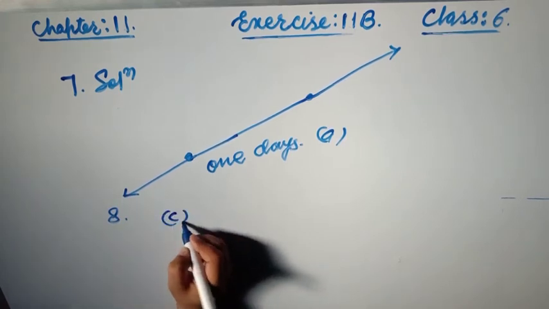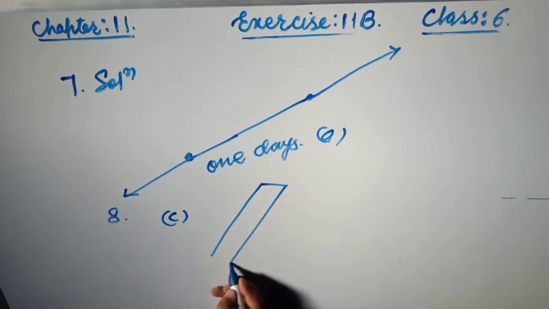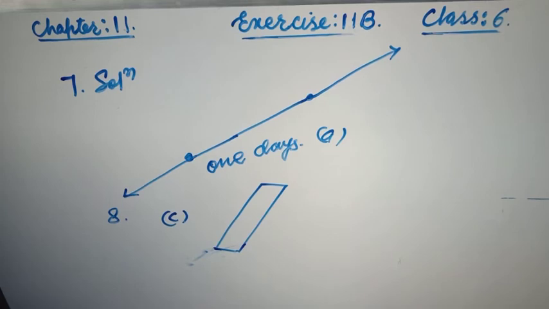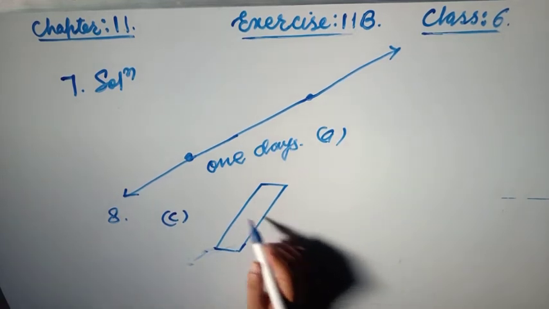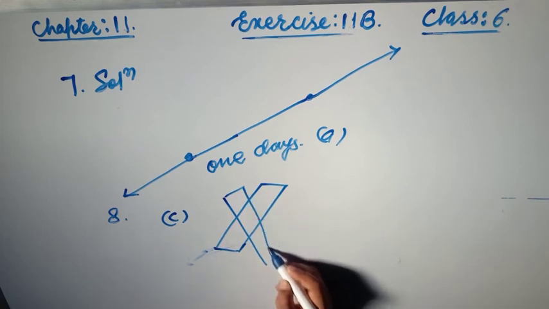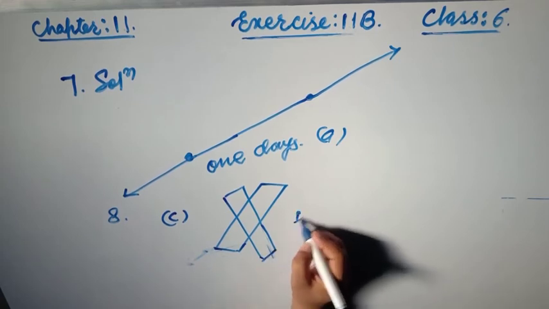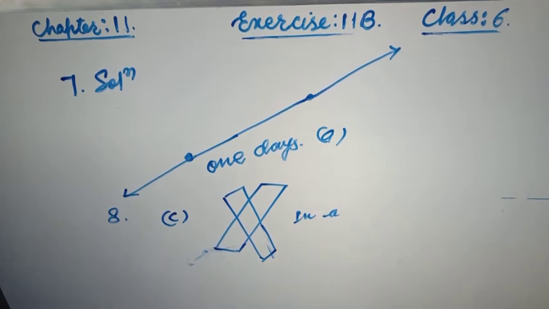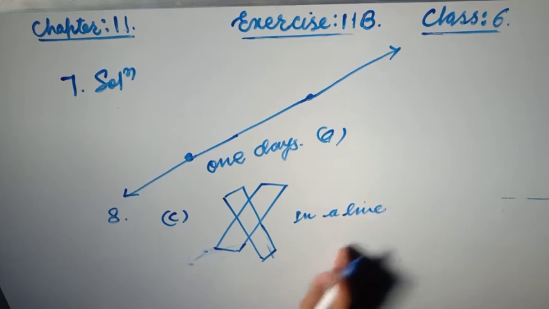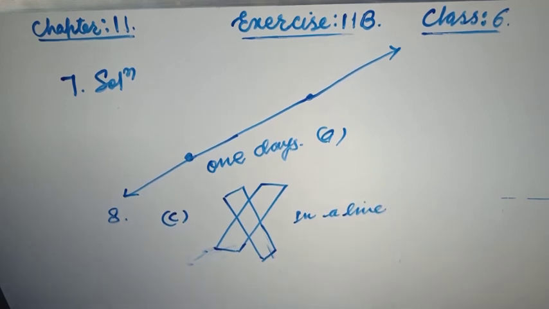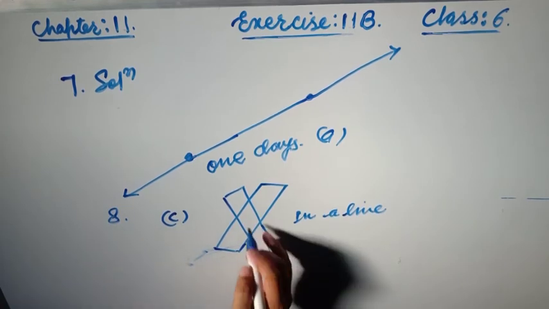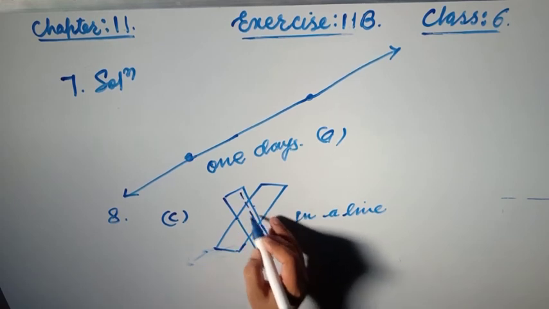The correct option is C, in a line. That means we can say two planes intersect in a line. They intersect in a line.